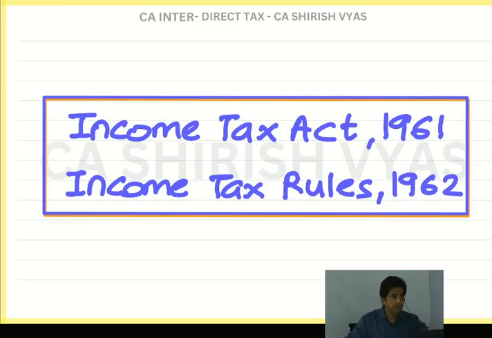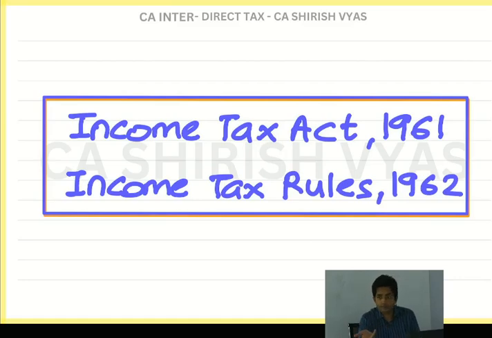Now Nirmala Sitharaman is talking about even abolishing things and putting a new law totally in place. Because see, one law after a particular number of years becomes a little outdated. It needs to be revamped. So they are talking about this, that they will revamp the whole income tax law. But revamp means it will not be like everything will change. But major changes will come. Okay. But anyways, that they are planning.